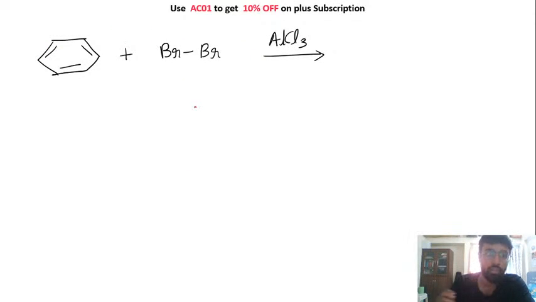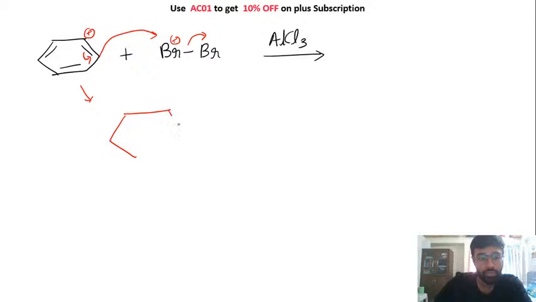So here, look, we are simply using this AlCl3. You will never be asked its mechanism, you just need to understand that okay, such things happen. So here this AlCl3 will make this bromine leave, creating a positive charge on this bromine. That will not be a partial charge, that will be a completely positive charge. And this double bond of benzene has a tendency to open up. So this will open up and attack this bromine. So once it attacks this bromine, you will create a positive charge on this, right? So here you will have this thing.